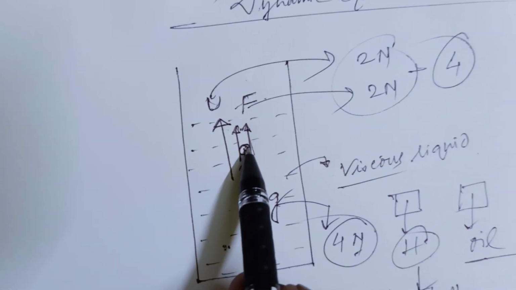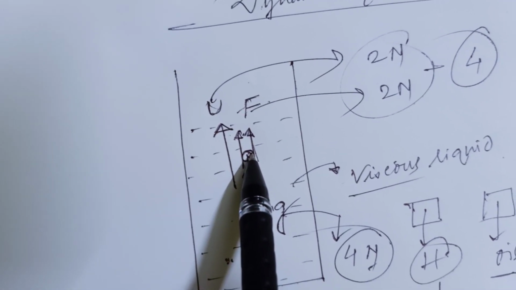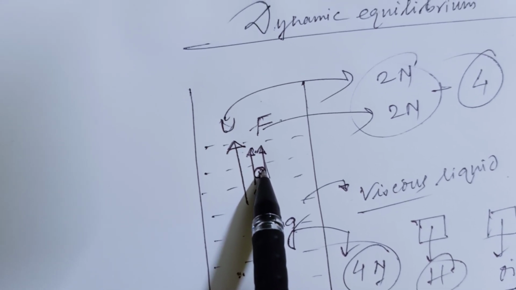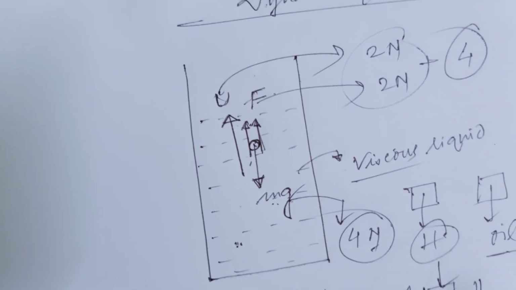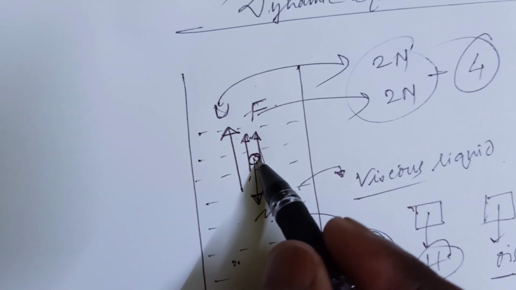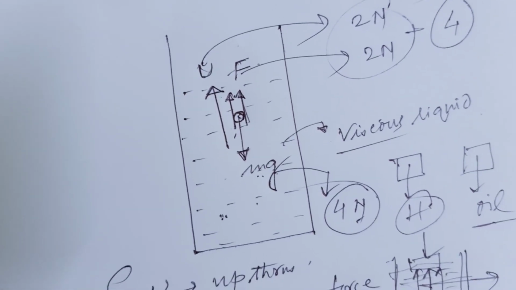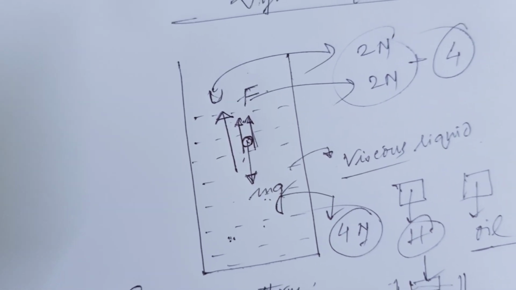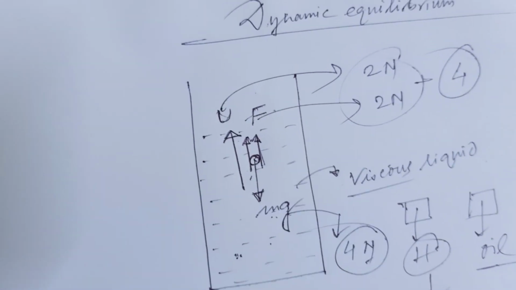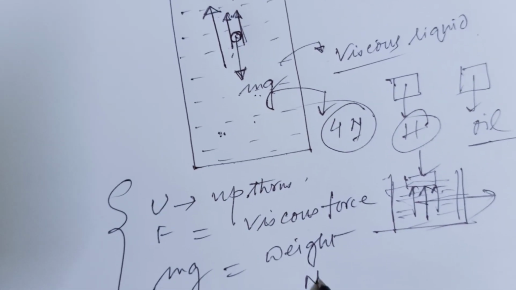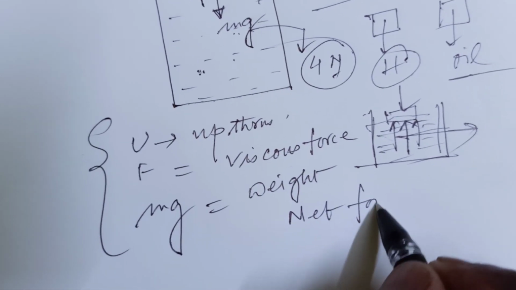But the body is in a particular state. What is the state? It is in motion. Motion means the body moves along that direction, but the net force is not acting. That is, forces are acting on that particular body, but the net force is 0.